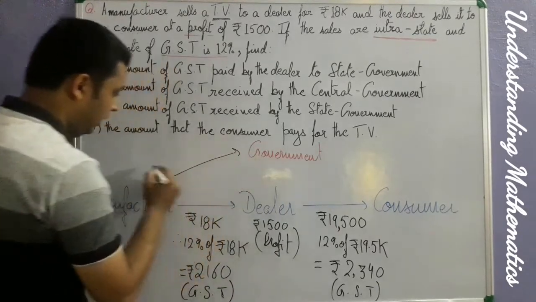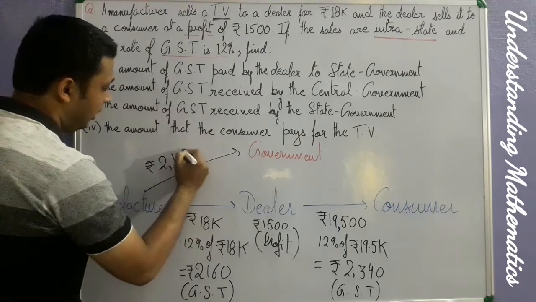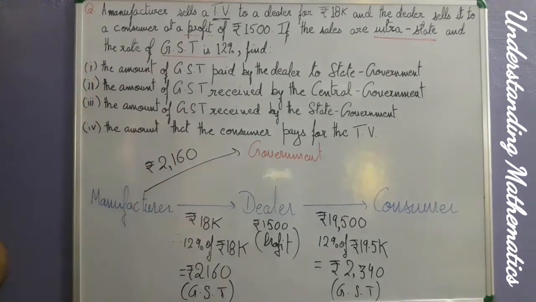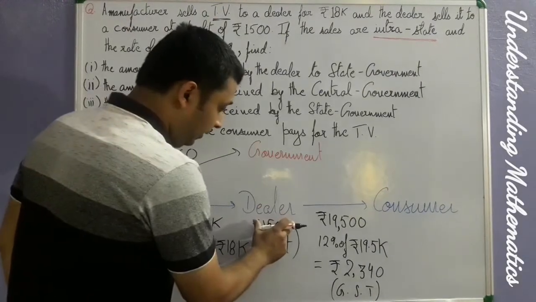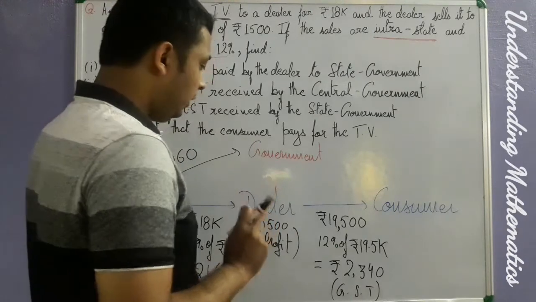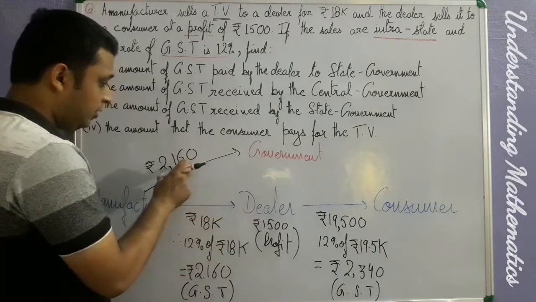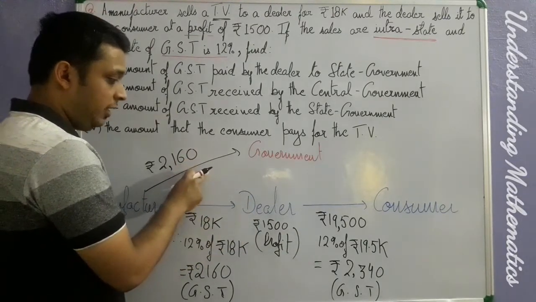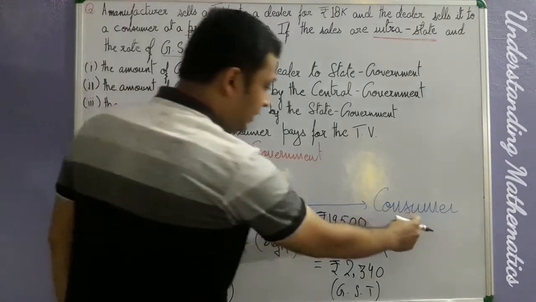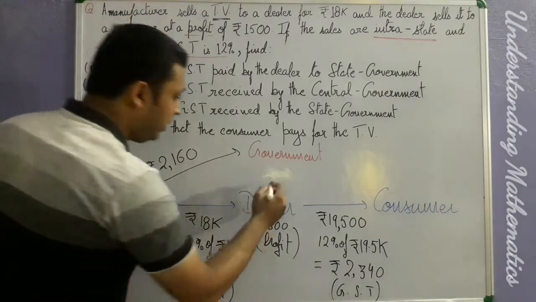So the manufacturer gives how much rupees to the government as GST? He will give rupees 2,160 to the government. Clear? Understood? So now how much amount will be paid by the dealer to the government as GST? Now just remember one thing. This is a case of input credit. So the input credit for the dealer is rupees 2,160, isn't it? And now he gets a GST of how much? 2,340 from the consumer.